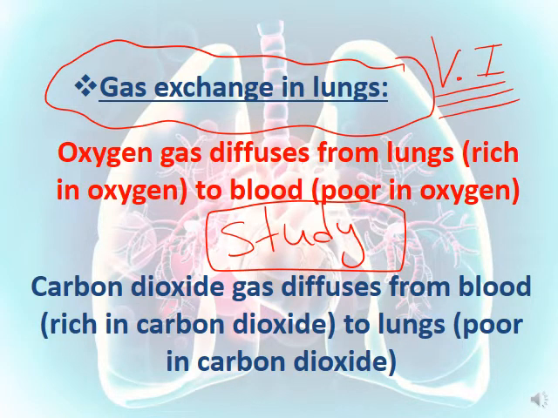You have to know that oxygen gas diffuses. What is the meaning of diffuses? Moving from a medium of high concentration to a medium of low concentration of the same substance. So oxygen gas diffuses from the lungs, that are rich in oxygen, to the blood, which is poor in oxygen, whereas carbon dioxide, which is the opposite, diffuses from the blood, that is rich in carbon dioxide, to the lungs, that are poor in carbon dioxide.